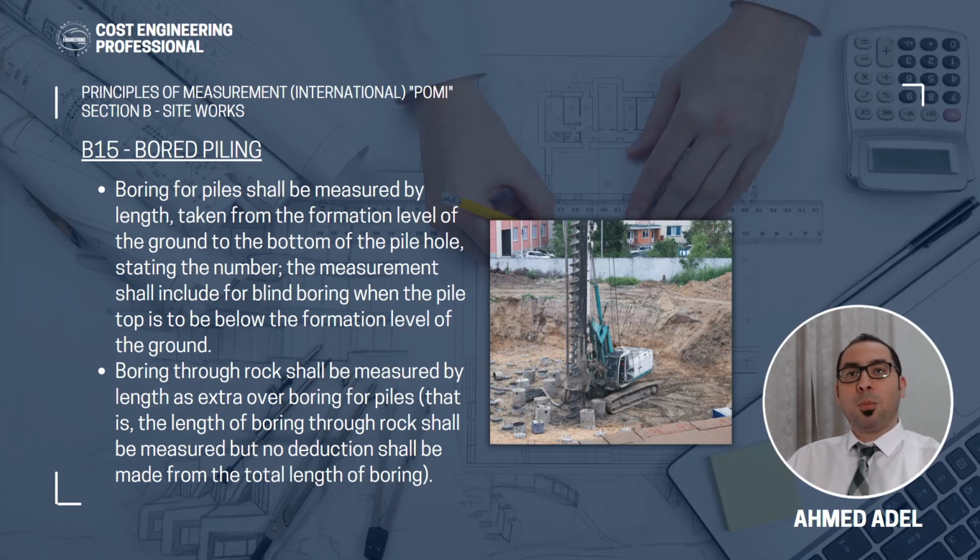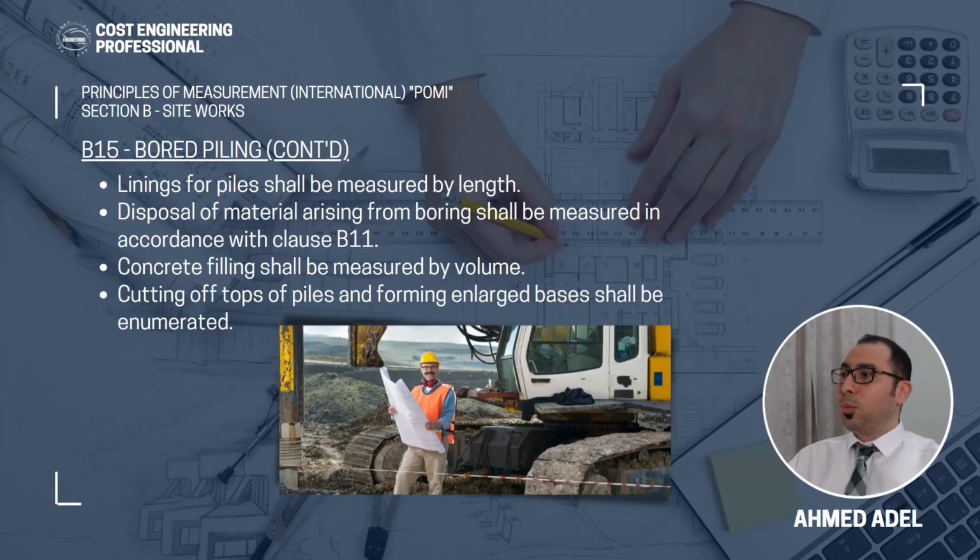As we said, you are boring 12 meters, and out of 12 meters, 2 meters are coming in rock. So you will make one item for the full length or the full depth, which is 12 meters, and another item for the 2 meters, which is excavation through rock, and your quantity will be in numbers. Continuing for the bored piling, lining for piles shall be measured by length. So if you have any lining for the pile, it has to be measured by length.